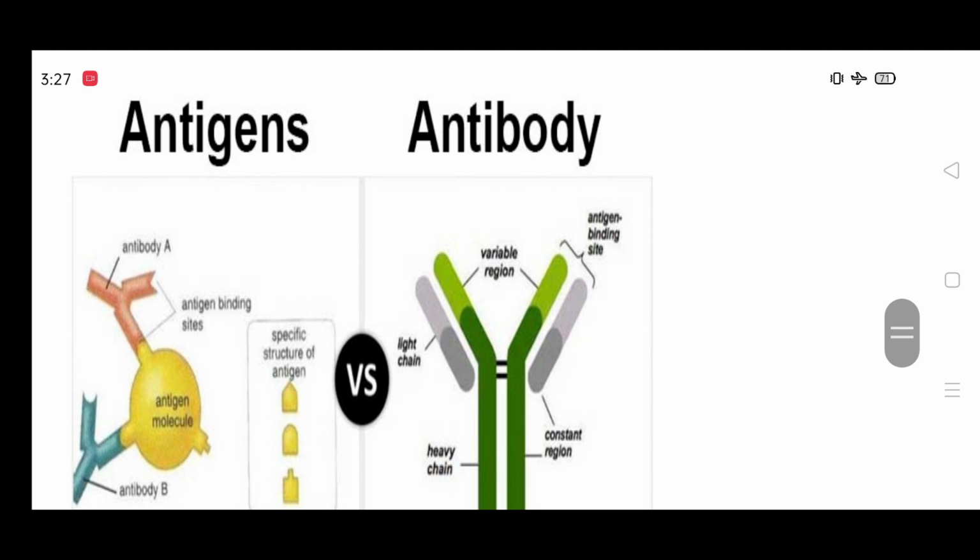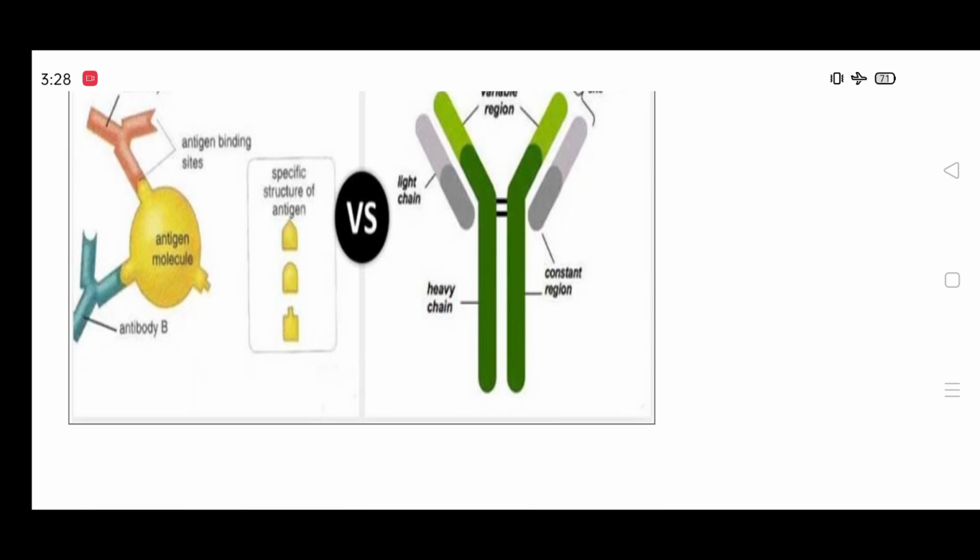This figure shows the difference between the antigen and the antibody. This is the antigen molecule, and this is the antibody attached at the antigen binding sites, which have a specific structure. The antibody has two chains, light chains and heavy chains, attached with disulfide bonds, and the variable regions are the antigen binding sites which attach the antigens. This structure is most important.